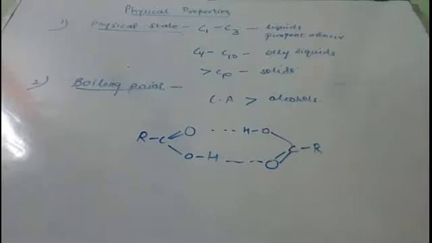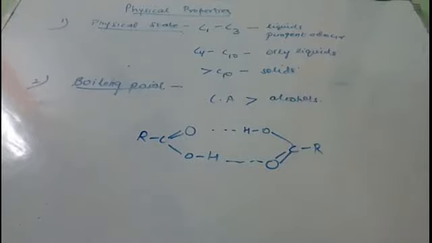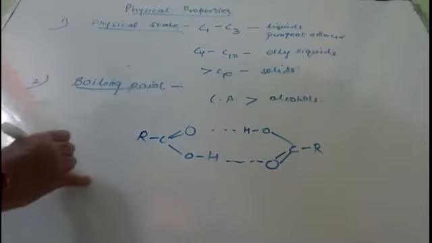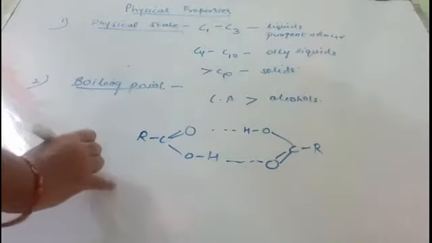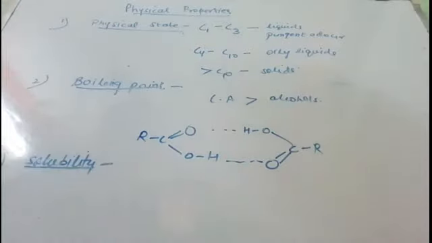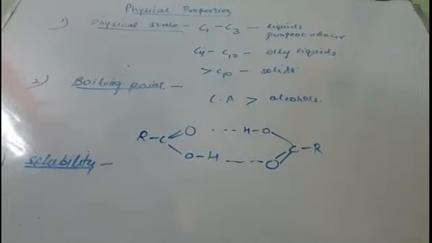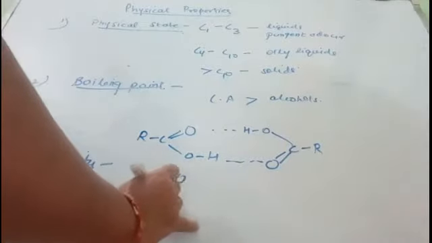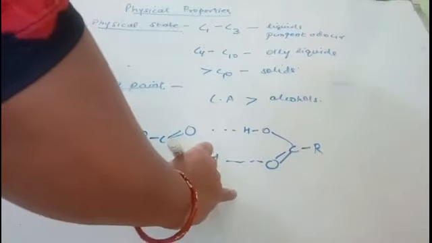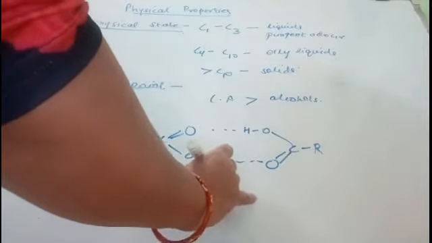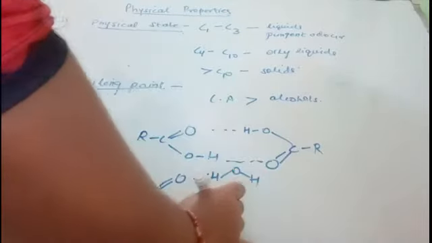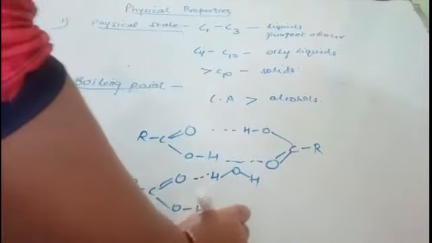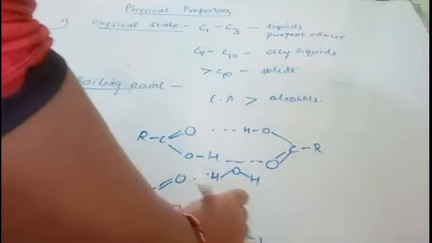Now let us come to the third property, that is solubility. The carboxylic acids are highly soluble in water. Lower members are fairly soluble in water, and this is again due to the formation of intermolecular hydrogen bonding with the water molecule, because it is capable of forming hydrogen bonds with water molecules. It can easily dissolve in water.